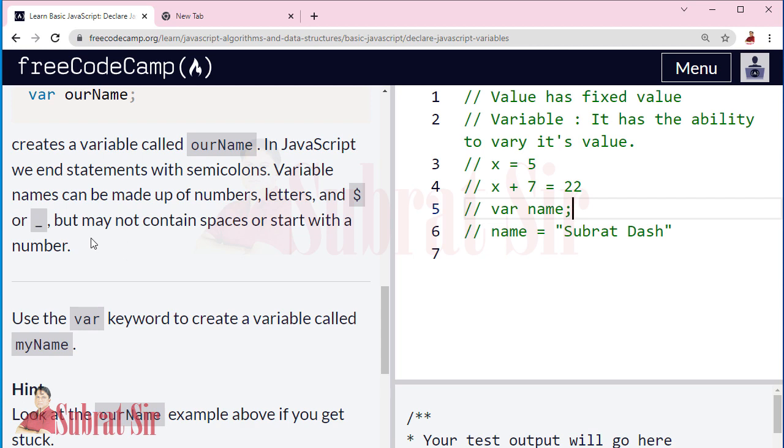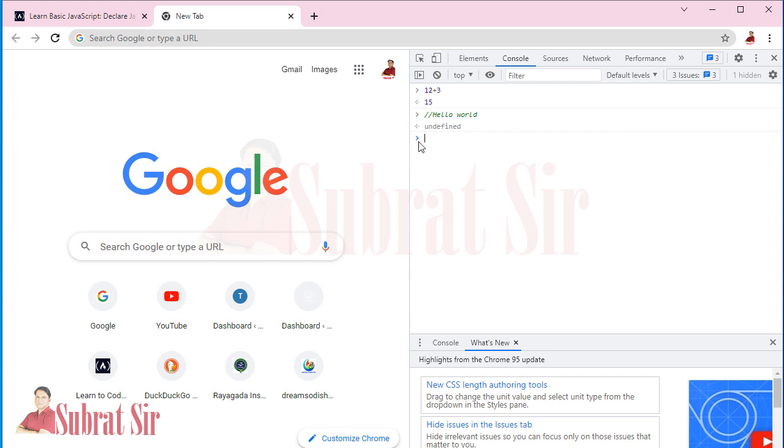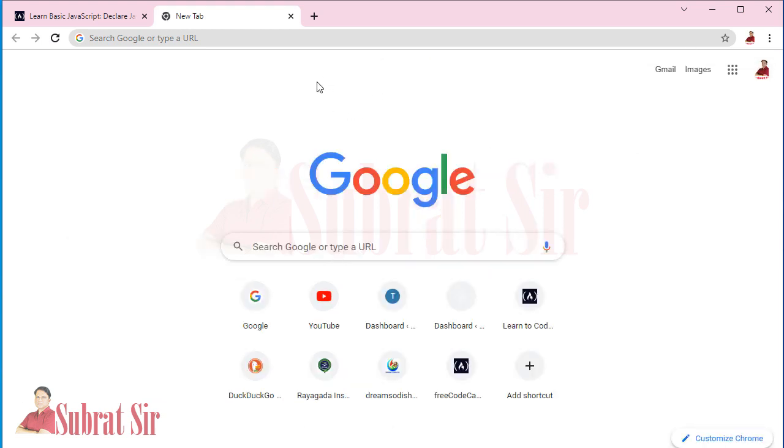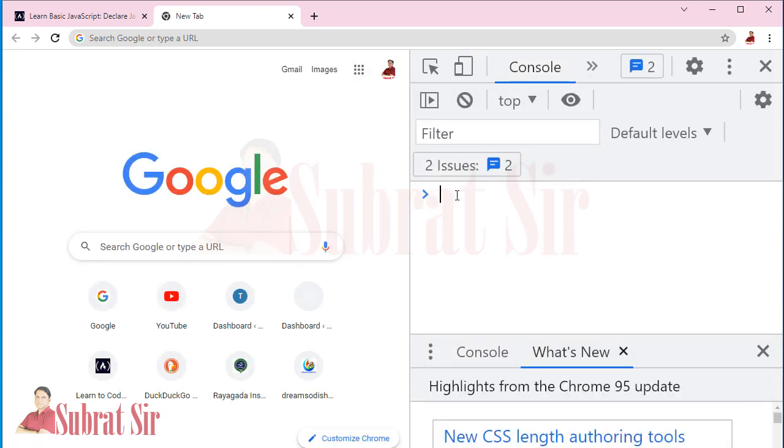So let us practice it in the browser. I am using Google Chrome, but you can use any browser to practice it. Open the browser and press F12, the function key. The developer console will open, and you can see this console is selected. You can write JavaScript statements here to check. Suppose I wrote var name.